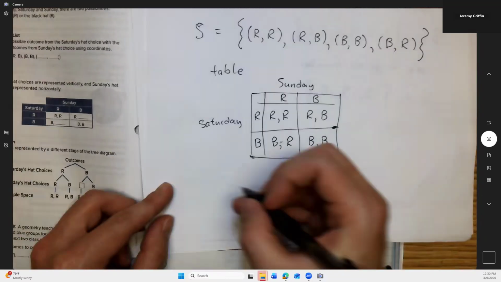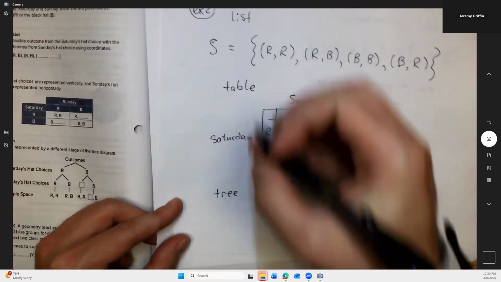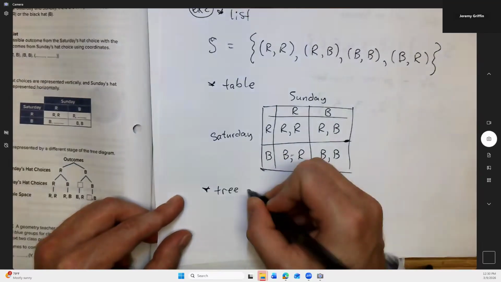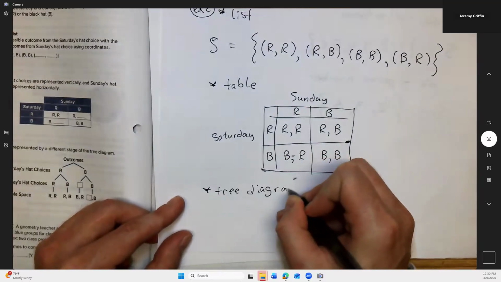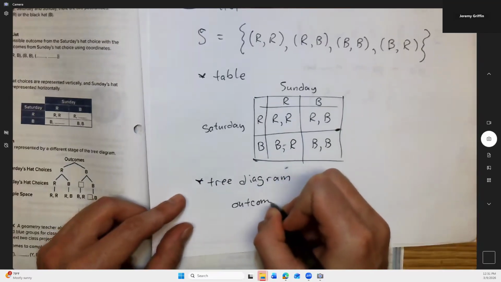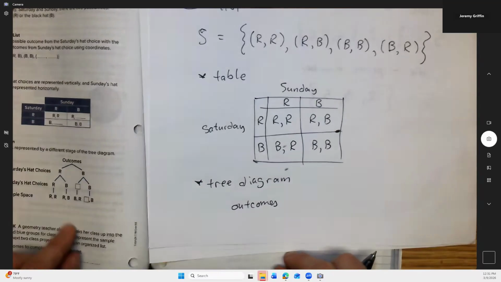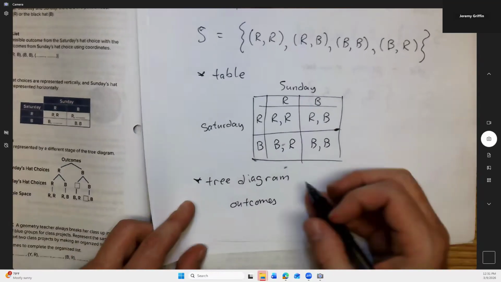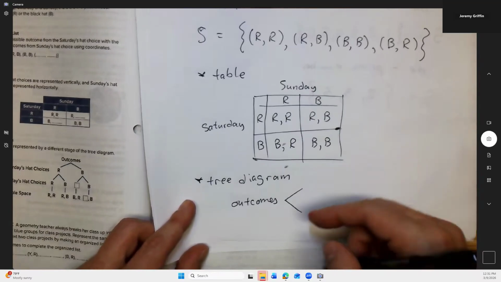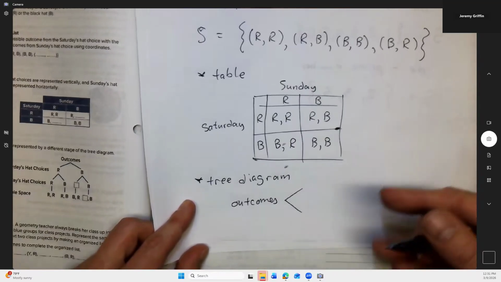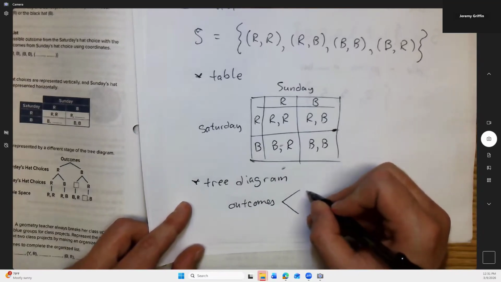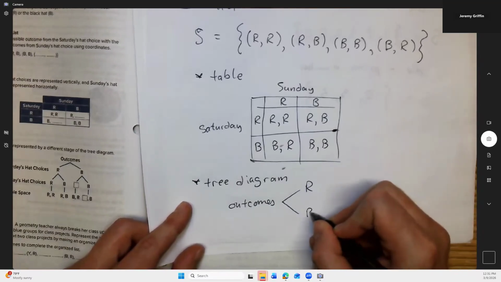And finally, a tree diagram. So we got list, we got table, and let's do tree diagram. Some people go vertical, but I'll do mine horizontal. It'll look a little different. That's all right. On Saturday, because that's what happens first chronologically, he could wear red or he could wear black.